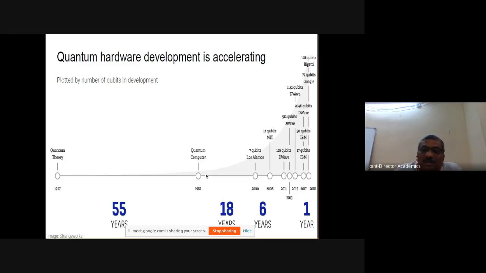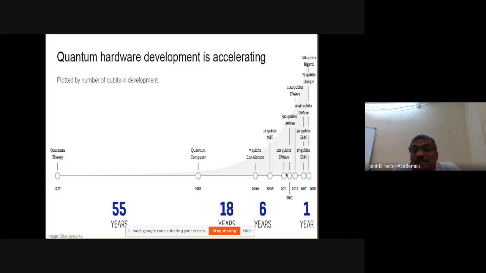The basis for quantum computing is the qubits. Conventional computers use the digital bits 0 and 1, whereas this uses qubits, which allow multiple states. Quantum computers perform several operations simultaneously, which is not possible with conventional computers. Coming to 2000, a quantum computing machine with 7 qubits was developed. And in 2006, MIT came up with a 12-qubit machine.